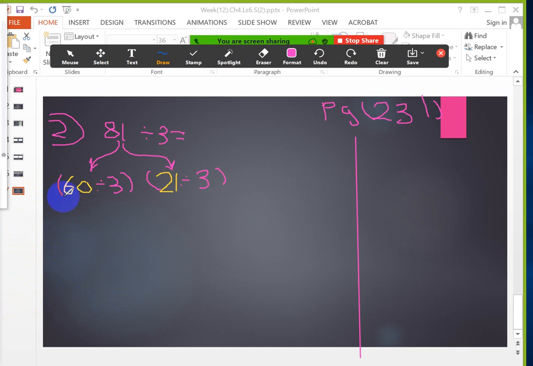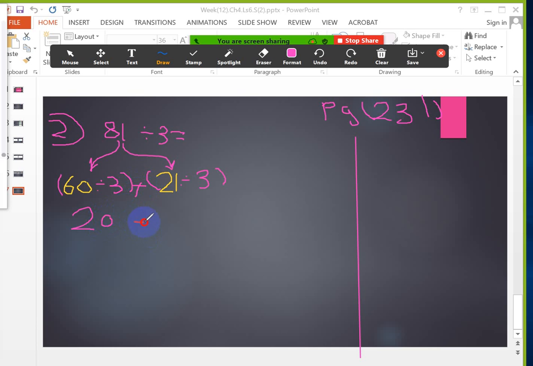60 divided by 3. Now I will divide 6 by 3. 6 divided by 3 equals what? What's the number that I will multiply with 3? The answer will be 6. 2. Yes, very good. So the answer is 2, and I have to put 0 next to the 2, so it will be 20. I forget the plus here.